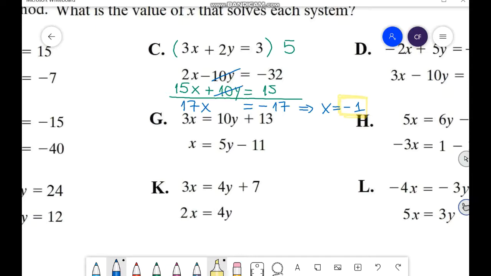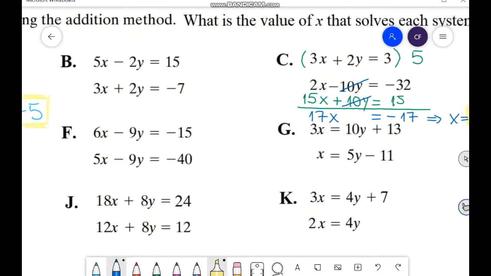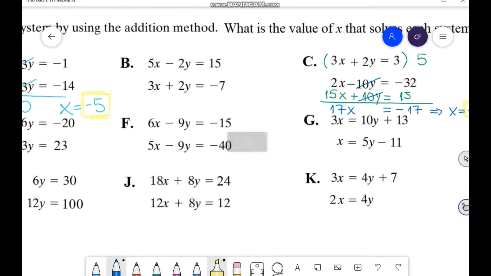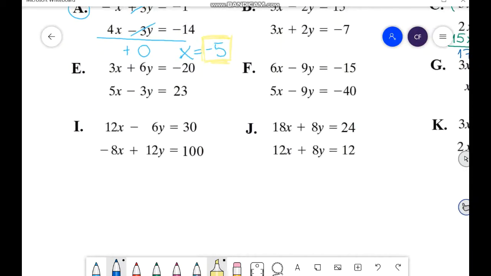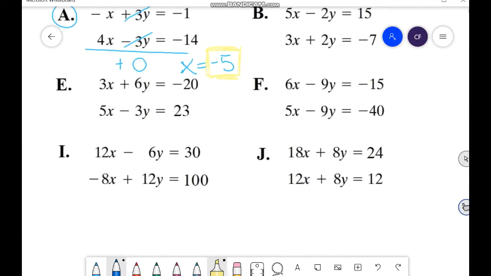For E, well, probably it is not right, Khalil. Let's work on E, because tomorrow I will show you how to identify if you have no solution, or if you have infinite solutions. But for this one, I think I just brought questions that all have one solution. Let's work here on letter E.